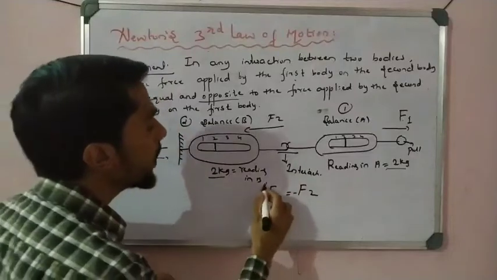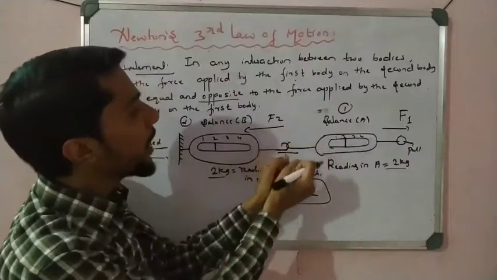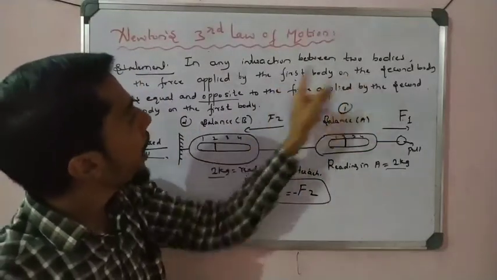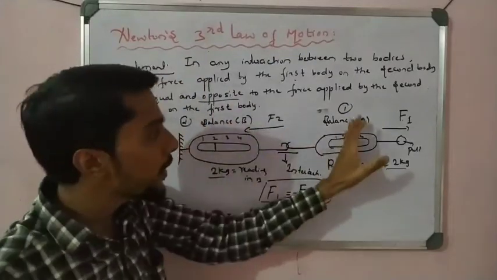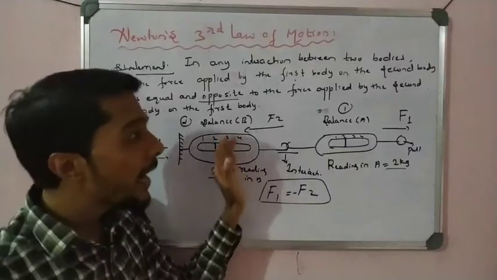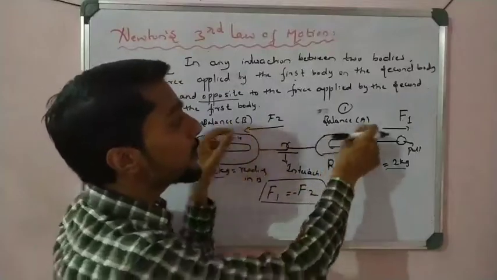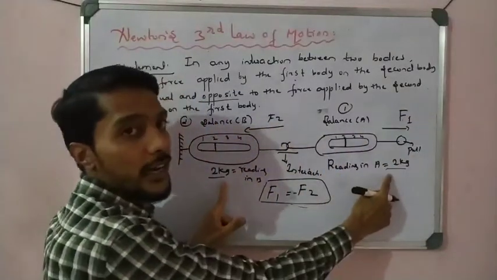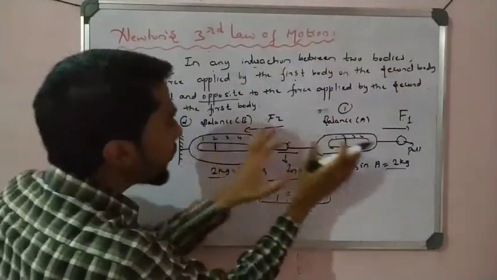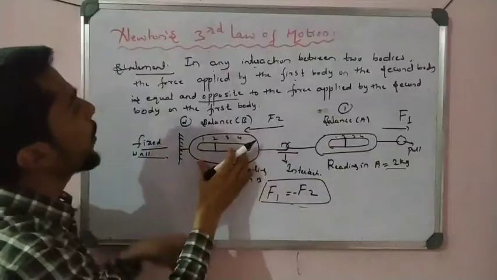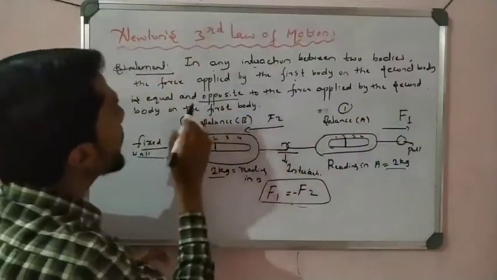So see here, this is Newton's third law. Whenever two bodies interact with each other, the force applied by the first body on the second body is equal and opposite. So spring A applies force on spring B, and at the same time spring B also applies force on spring A. These two forces are in opposite directions, but they are of equal magnitude, 2 kg, 2 kg. So in any interaction between two bodies, the force applied by the first body on the second body is equal and opposite to the force applied by balance B on balance A.